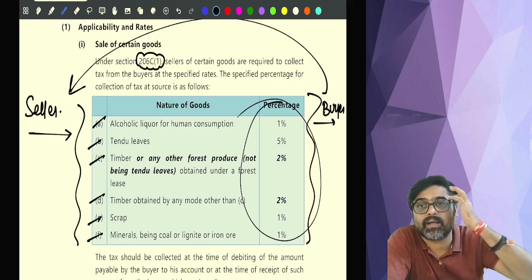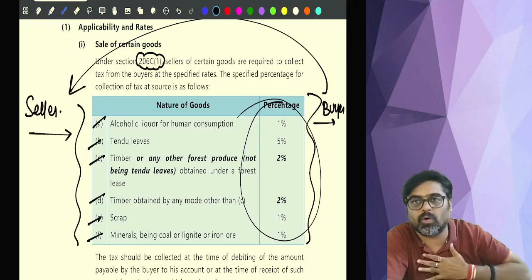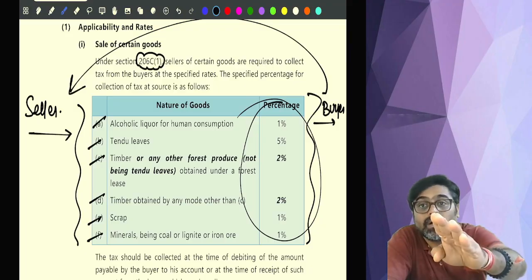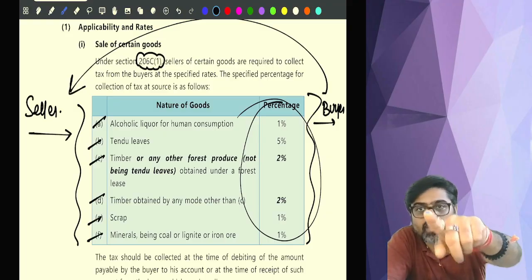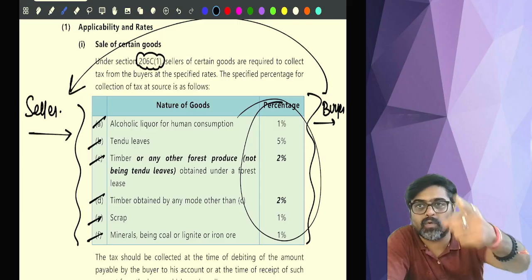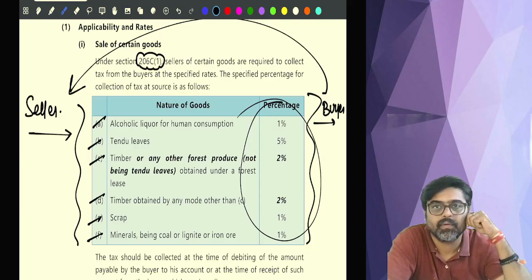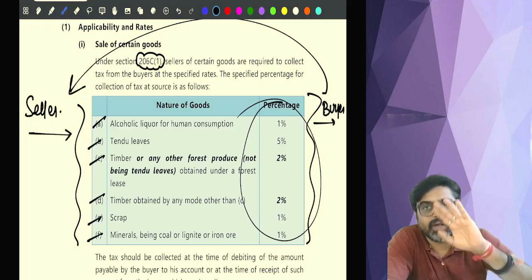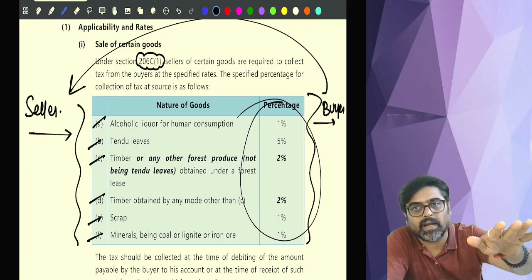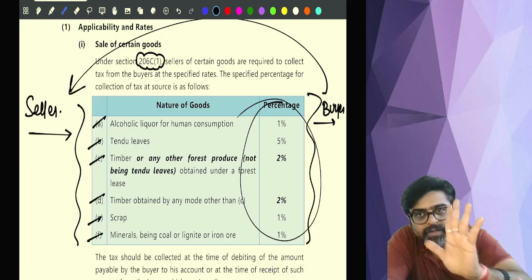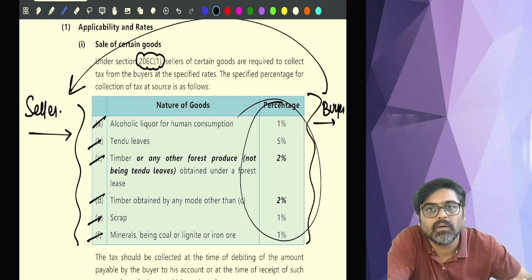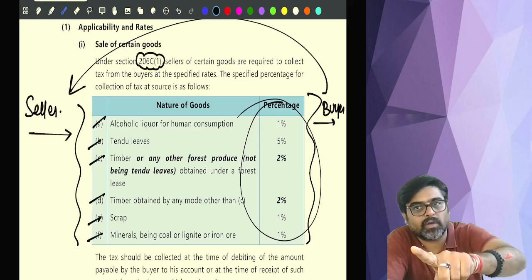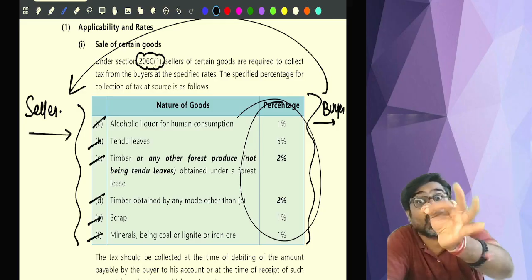Become a buyer and think, I am a seller, what am I selling? I am a wholesaler, I am selling alcohol. And you are a liquor shop owner. So you are going to come to the wholesaler and buy the liquor. At what price are you buying? 100 rupees you are buying. So in your shop, you will keep this liquor and sell it for how much? At least 100 rupees plus profit margin. So when you sell, definitely you are going to sell for a minimum price of 100 cost.